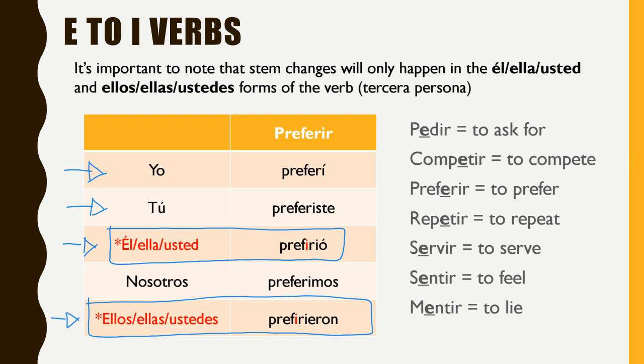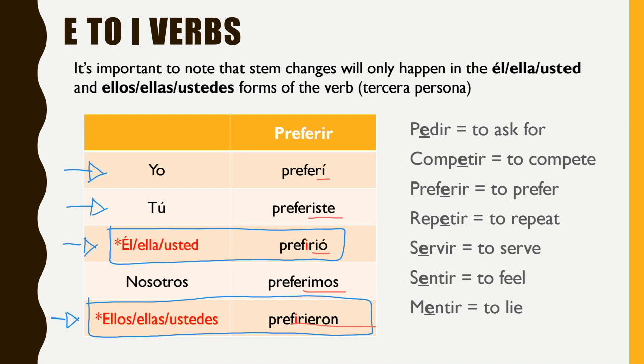Now, of course, you also have usted and ustedes there as well, the formal versions of the second person, but those just get grouped into that third person category, right? So for preferir, we end up with preferí, preferiste, prefirió, preferimos, and prefirieron. You will notice, though, that just like present tense stem changers, there is nothing irregular about the endings. So we still have the í, iste, ió, imos, and ieron.